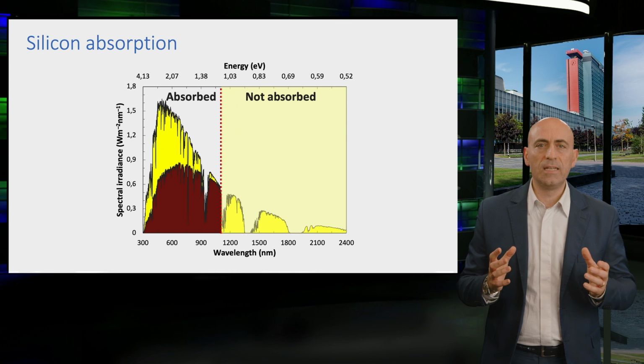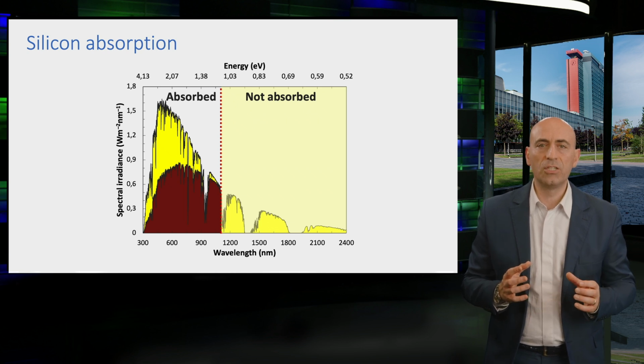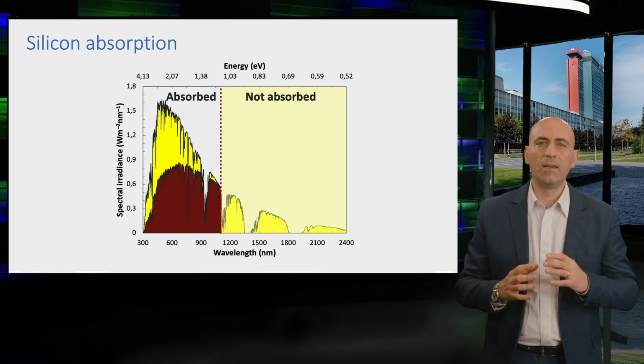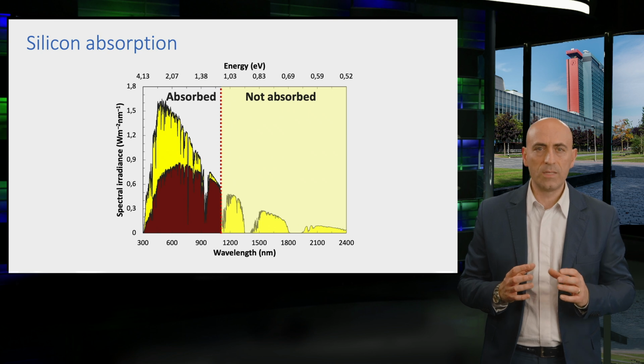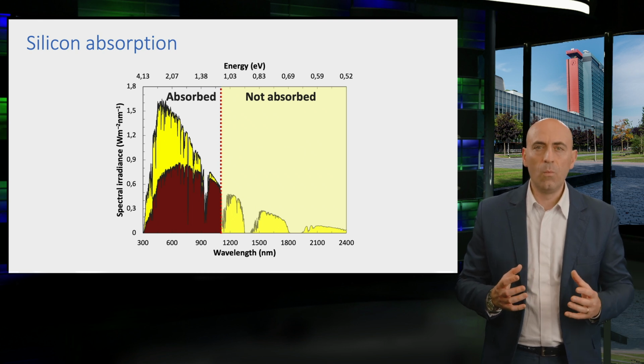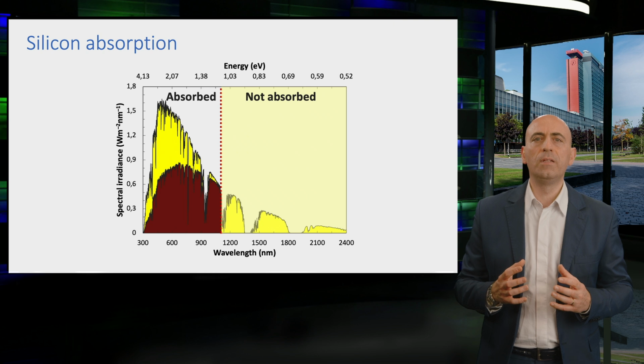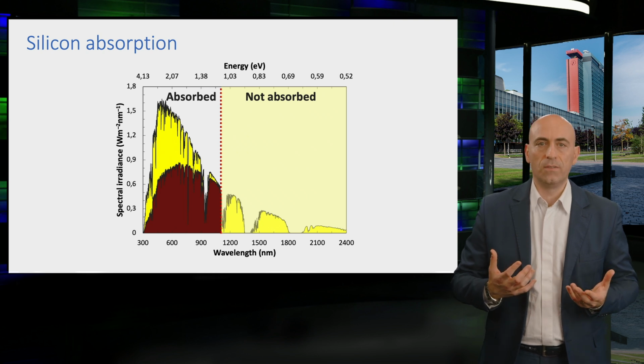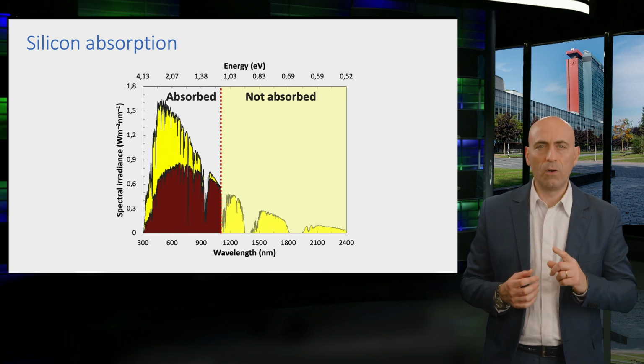As you can imagine, a semiconductor under illumination will no longer be in an equilibrium state. Once illuminated, the number of electrons and holes deviates from their thermal equilibrium values. As these charges are mobile, we need to understand how they move within the semiconductor once excited. And this will be the topic of the next video.